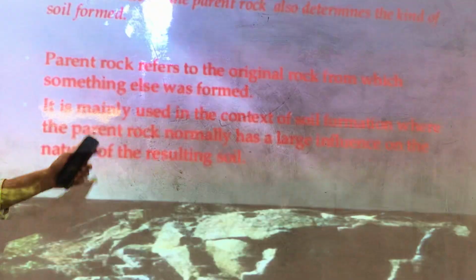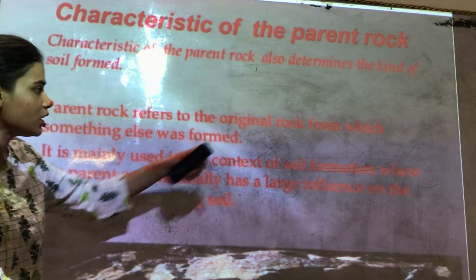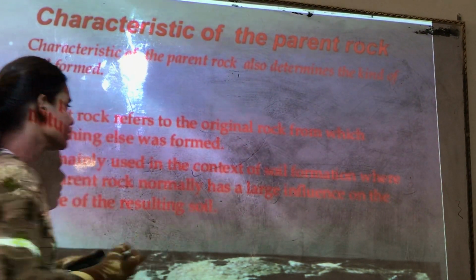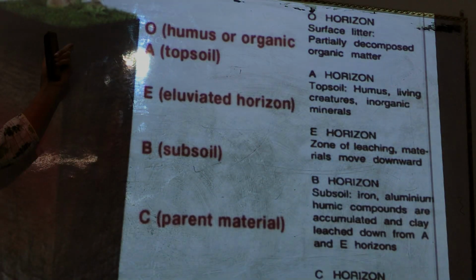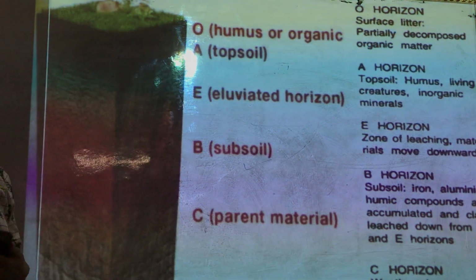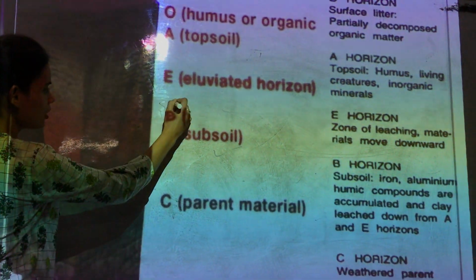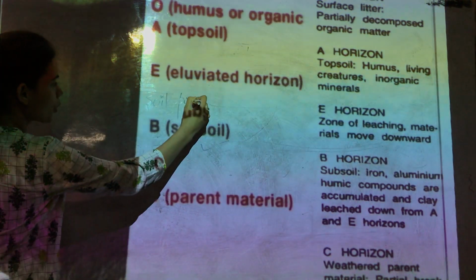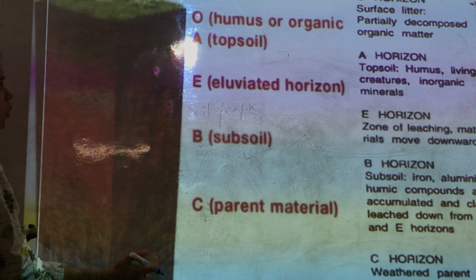Parent rock refers to the original rock from where that soil was formed. If you see this profile, this is known as the soil profile. If you take the vertical section of the soil, you will see the soil profile. This vertical section is known as soil profile.